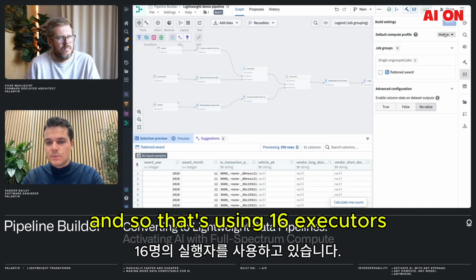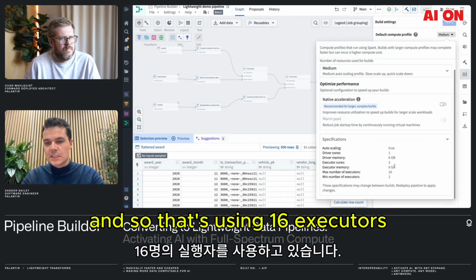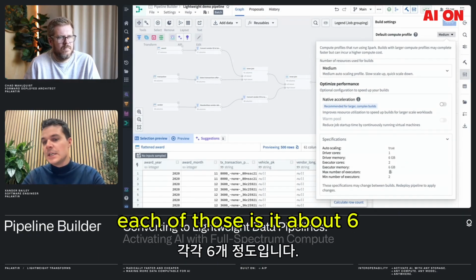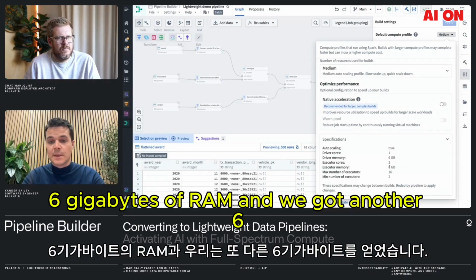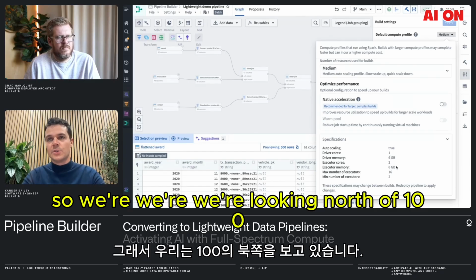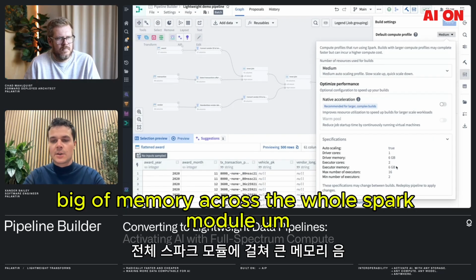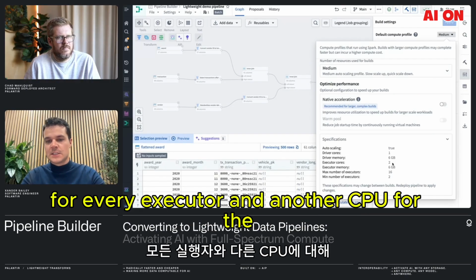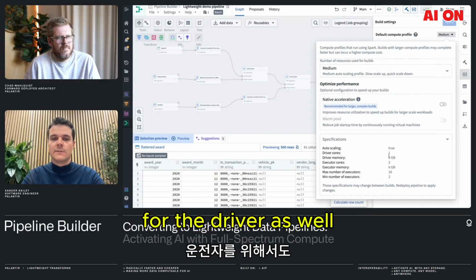That's 16 executors, and we get good parallelism on this pipeline, so we use all 16 executors. Each of those has about 6 gigabytes of RAM, and we've got another 6 gigabytes of memory on the driver as well. So we're looking north of 100 gig of memory across the whole Spark module, and then 2 CPUs for every executor and another CPU for the driver.